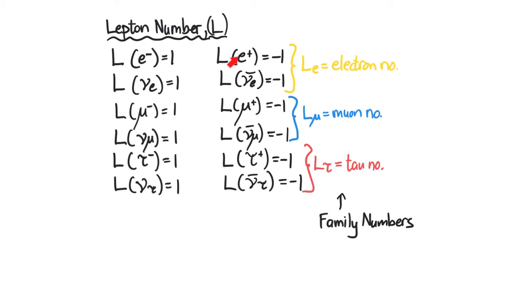And their antiparticles have lepton numbers of -1. And then when we look at the neutrinos, the electron neutrino is also assigned a lepton number of 1, as are the other neutrinos, the mu neutrino and the tau neutrino, and their antiparticles are assigned -1 for the lepton number.